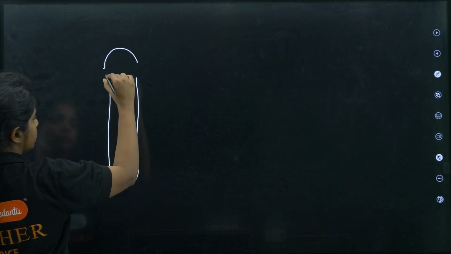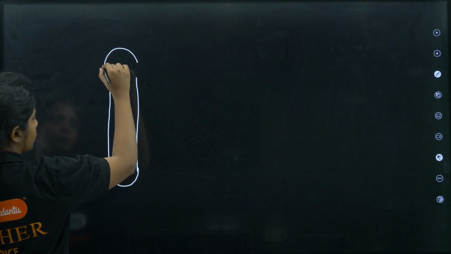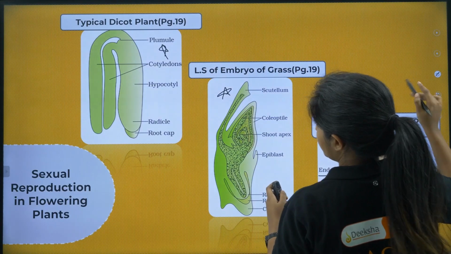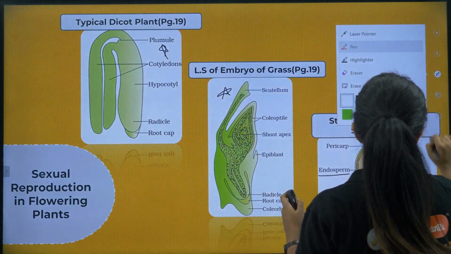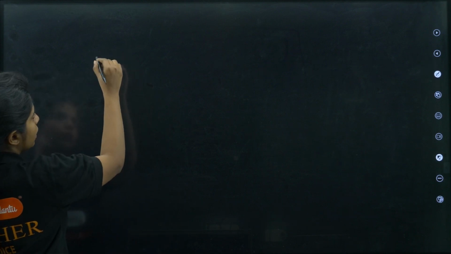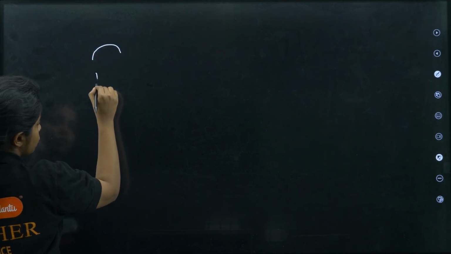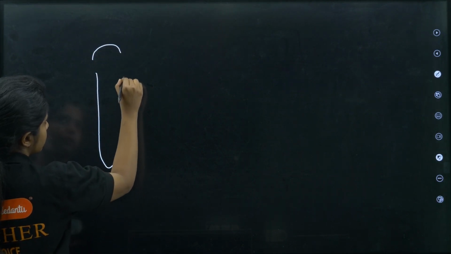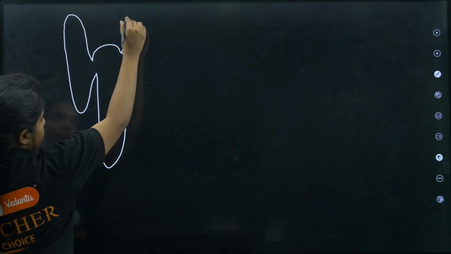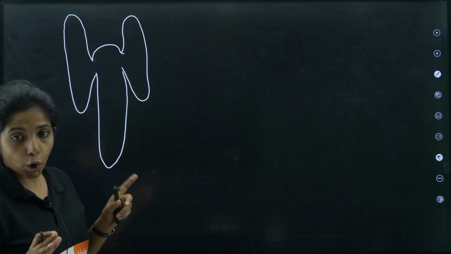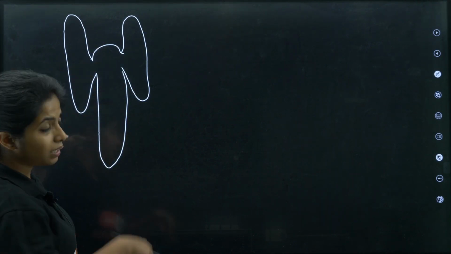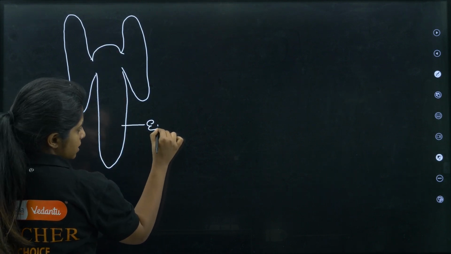Okay, wait, instead of drawing like this, I can show you the other image. Okay, first I have to show like this only, then only you will understand. So make the embryonal axis. This is not for you to make, okay, this is for you to understand clearly. So children, you have two cotyledons like this. Okay, cotyledons are there for storage of important nutrients, because there's a growing embryo. This thing that you see is the embryonal axis.